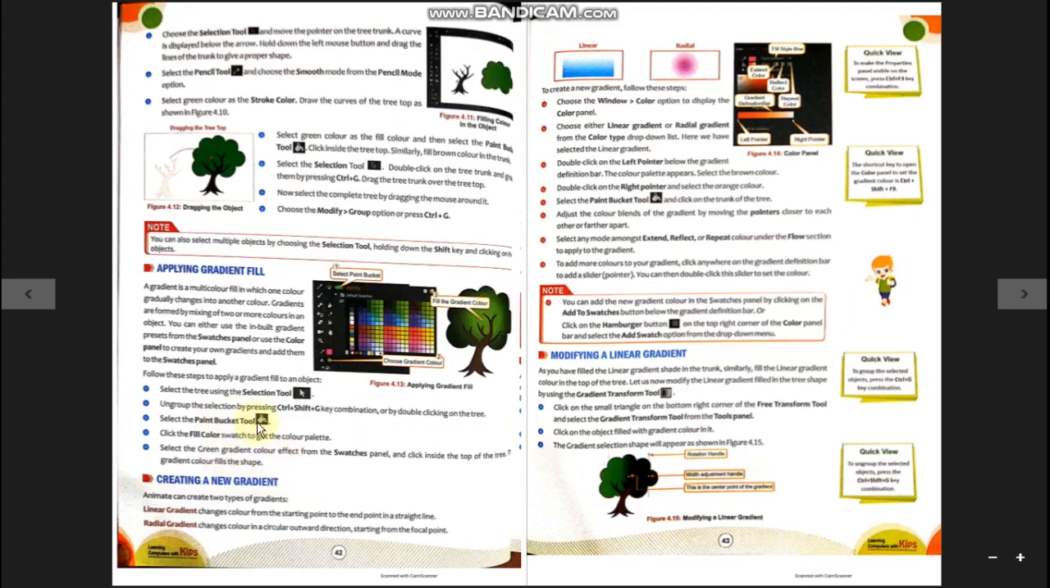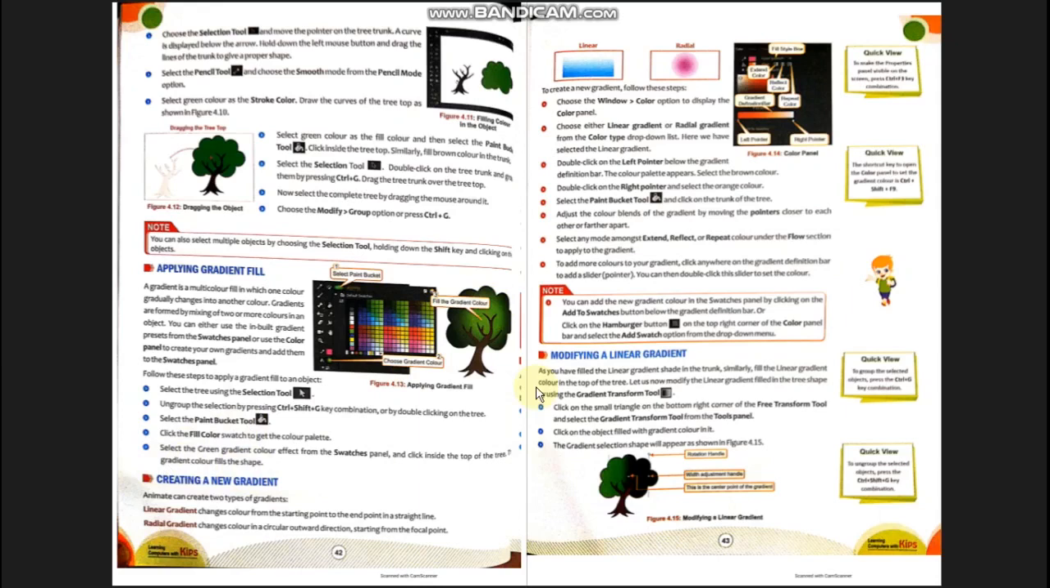Select the paint bucket tool. This is the paint bucket tool. Select it, click the fill color swatch to get the color palette. This is the color palette. Select the green gradient color effect from the swatches panel. Here you will get the swatches panel. Select the gradient fill color and just click inside the top of the tree. The gradient color will fill the shape.